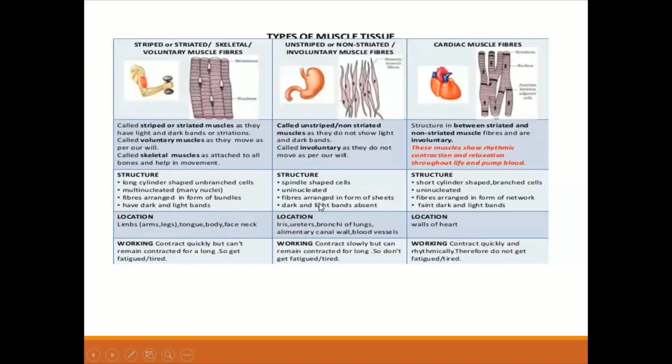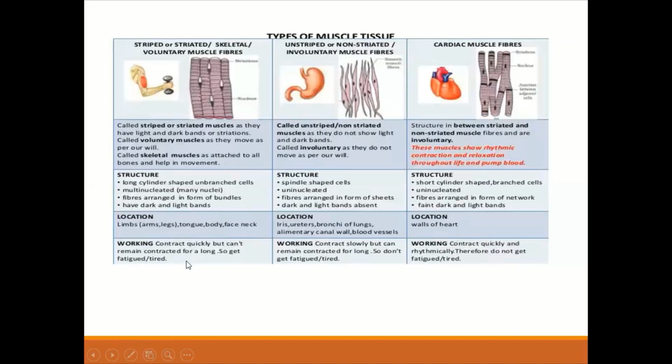And location of your unstriped or involuntary muscle fibers is iris of the eye, ureters, bronchi of lungs, alimentary canal wall, and blood vessels. And the location of cardiac muscle fibers is obviously walls of heart, and they are obviously involuntary because they just pump our blood throughout our life.